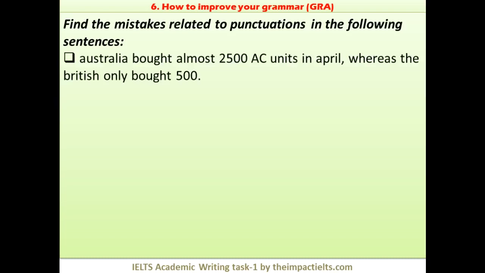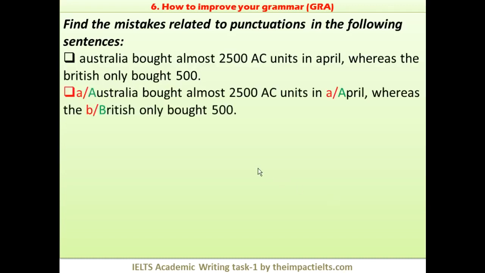Australia bought almost 2,500 AC unit in April, whereas the British only bought 50. So see the mistakes. What are the mistakes in this? First is this: Australia is in name, so that must be capital, right? Second is April. Again, this is the name of a month, so it must be capital. Comma is already there. And third is this British. So all three names should take capital.